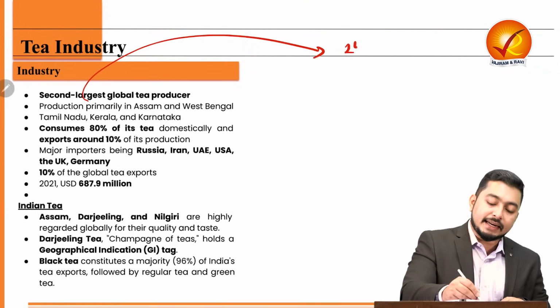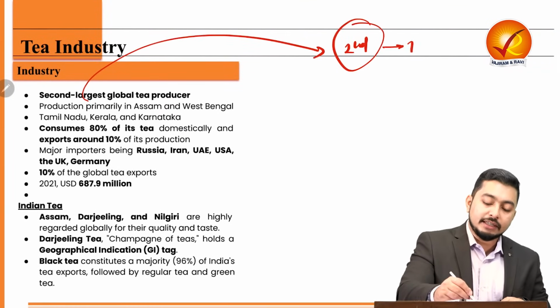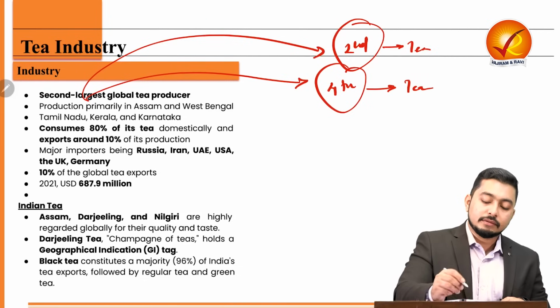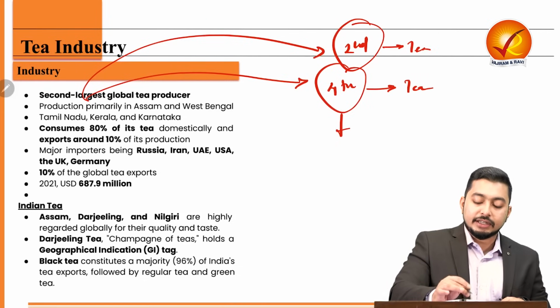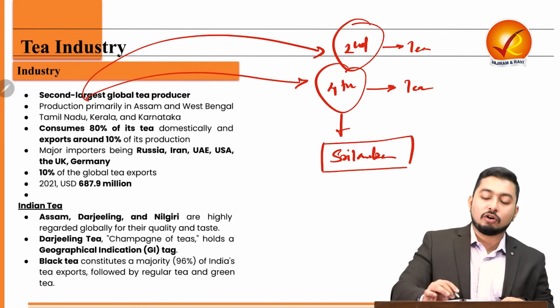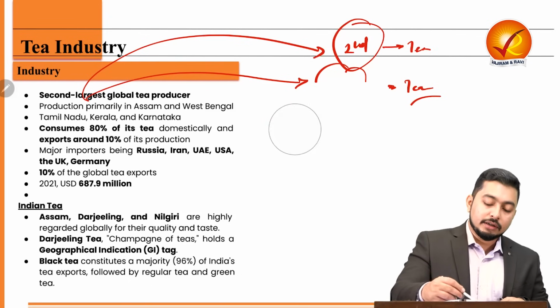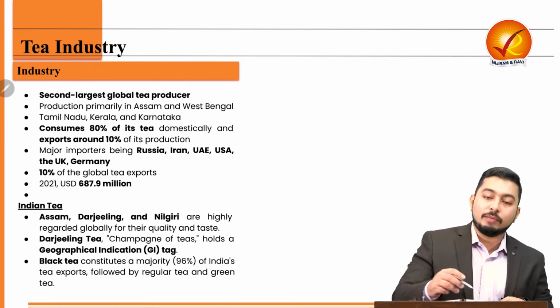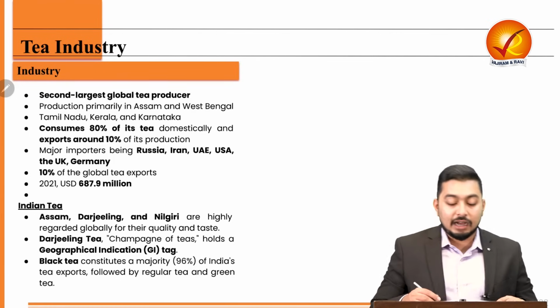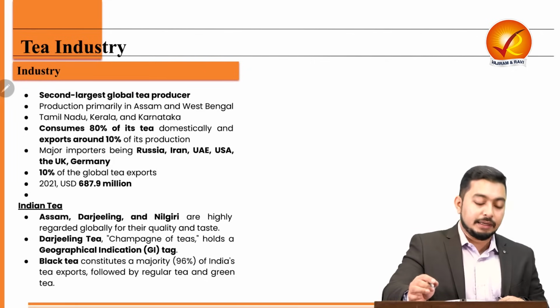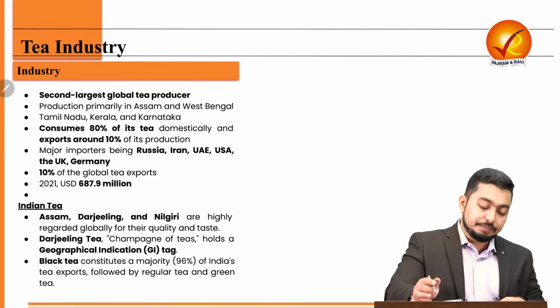So India is the second largest producer of tea and the fourth largest exporter of tea. And nearby we must appreciate that Sri Lanka is a very big exporter of tea along with China, India. So they are also good exporters of tea. So whenever there is any economic crisis in Sri Lanka, then our tea industry gets better opportunity. Why? Because there is severe competition between the tea industry of Sri Lanka and India.